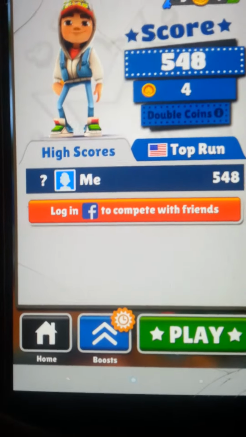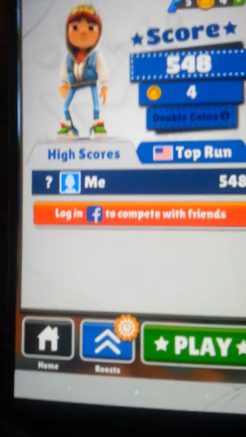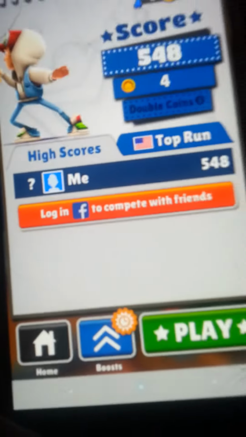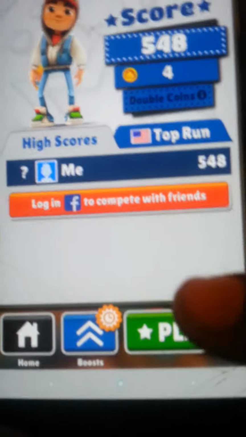This is Android Kid, and today I'm going to show you how to get unlimited coins and keys on Subway Surfer. Well, not really, but it would just be a lot of coins and keys for you. Okay, first what you would need to do is go to your home screen.